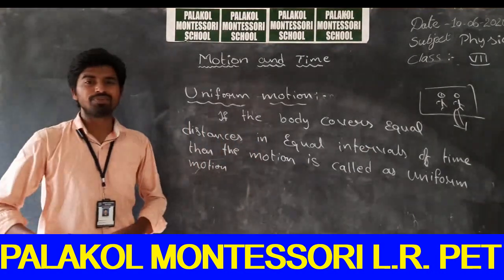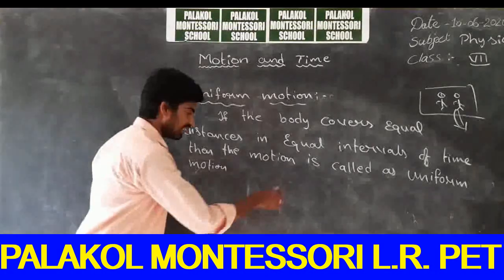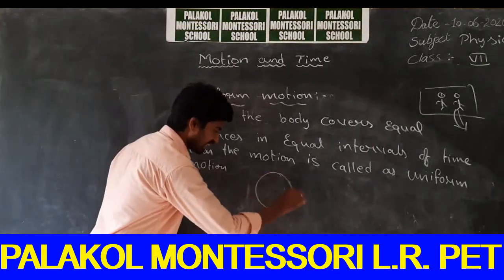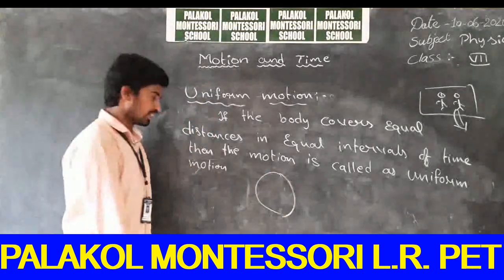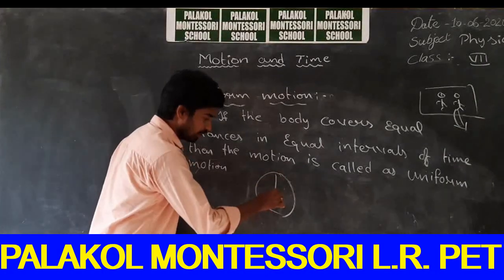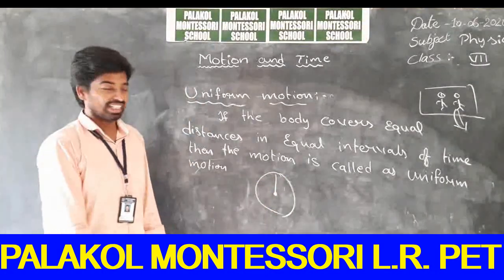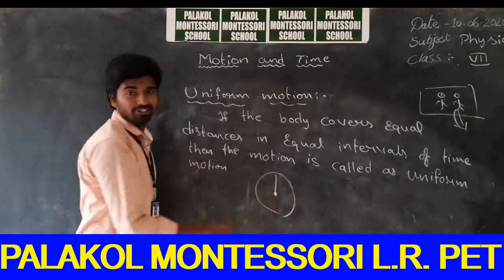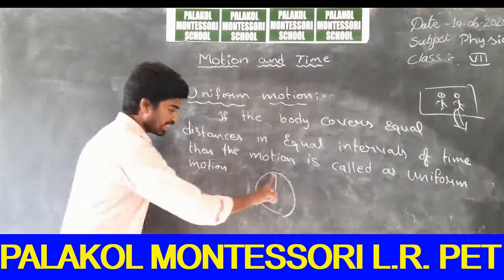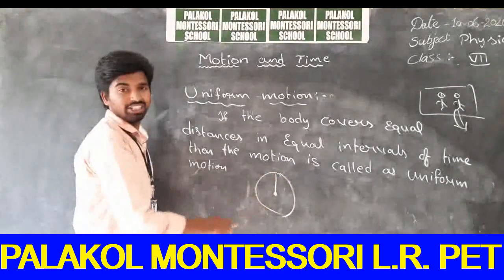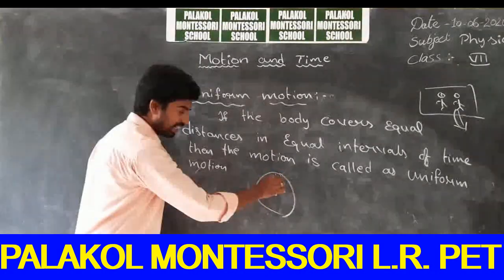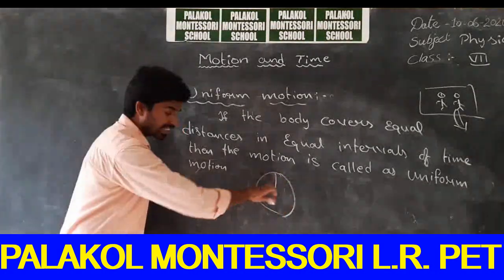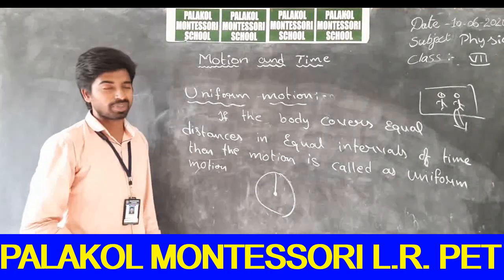So you can also consider the seconds hand of the wall clock. If you consider the seconds hand of the wall clock, what is the type of the motion? It is a uniform motion. It covers a half of the distance for every half minute. It covers a full circle for every 1 minute.